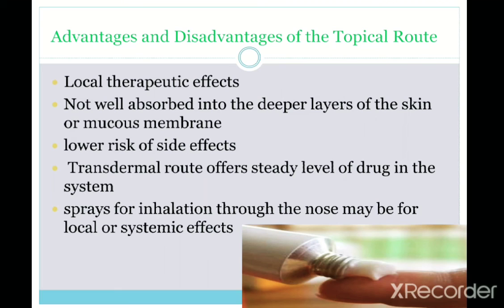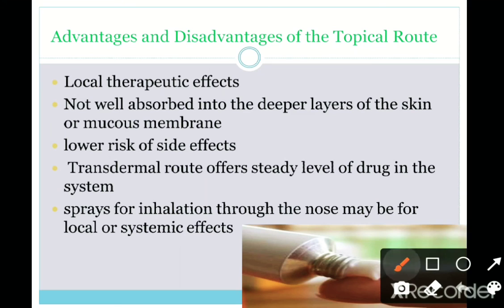Advantages and disadvantages: a local therapeutic effect will occur, and the drug is not well absorbed into the deeper layers of the skin, that is the mucous membrane, because it is only applied to the skin, so it will not be absorbed through the deeper layers of the skin; it is used only for the upper layer of the skin, the epidermis. Then there is a lower risk of side effects; side effects are fewer with this.